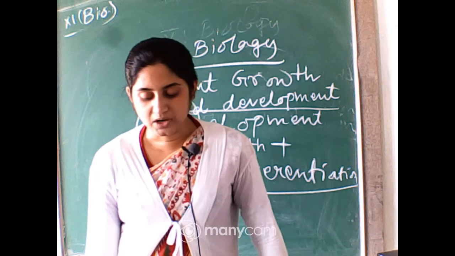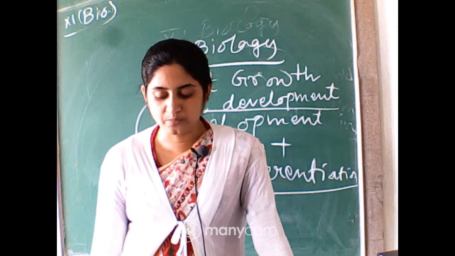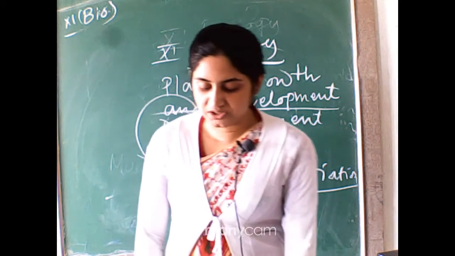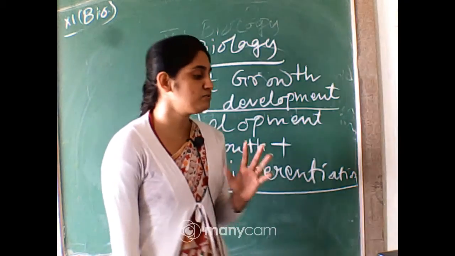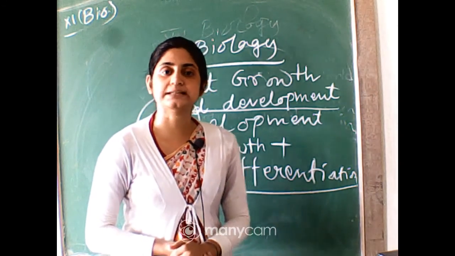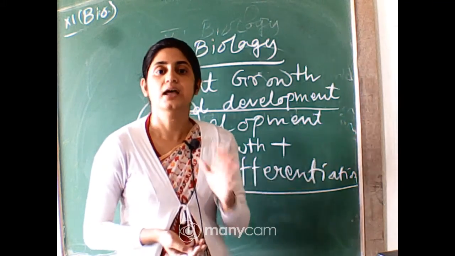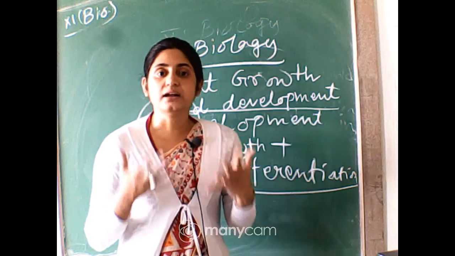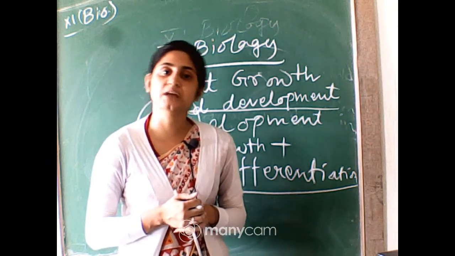In the chapter, we shall also study some factors which govern and control these development processes. These factors are both intrinsic and extrinsic to the plant. So many factors help the plants to develop. You can divide the factors into two parts, extrinsic and intrinsic. Extrinsic means the environmental, external factors, and intrinsic means the internal factors, the tissues, the organs, the hormones that help in the development of the plants, okay.